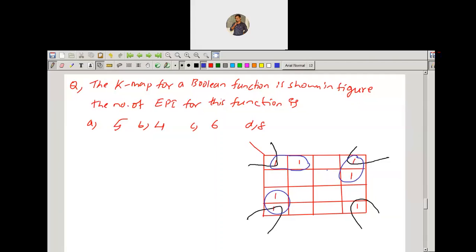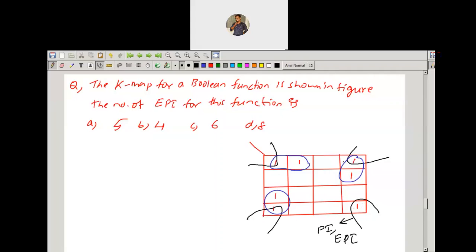Now you can observe there are no other cells without grouping which have a minterm. Now check it out. If you take this black color grouping, this minterm is not covered by any other prime implicant. So it is one EPI. It is a prime implicant and also an essential prime implicant.